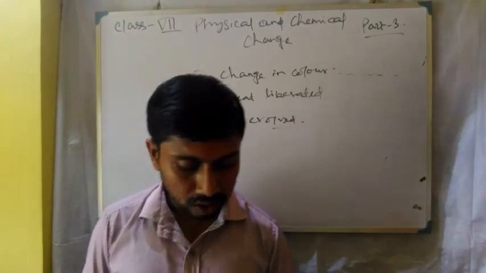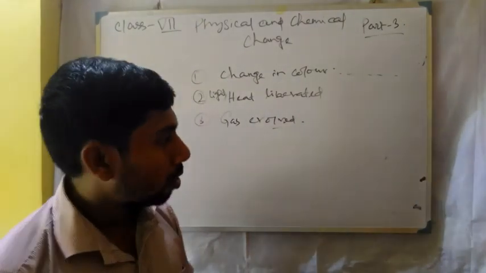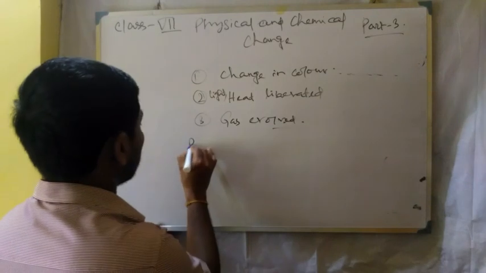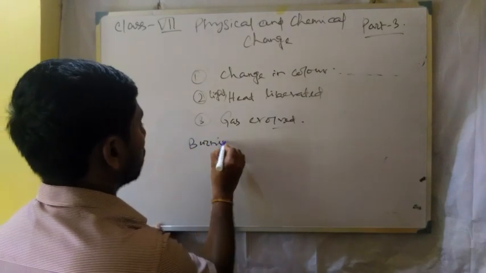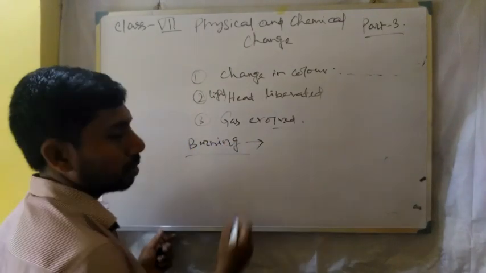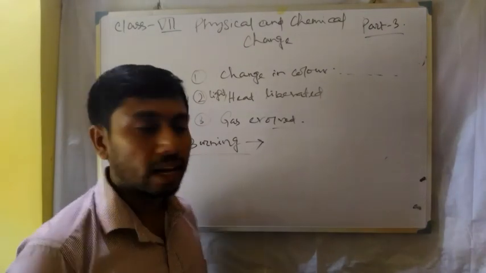Next one, what is burning? So burning is also a chemical process where heat and light is involved.